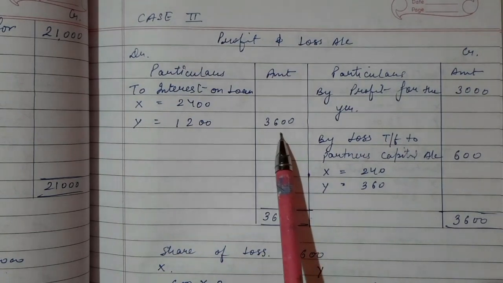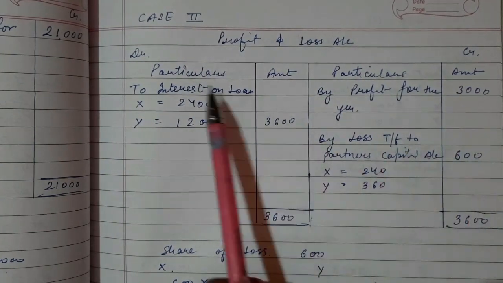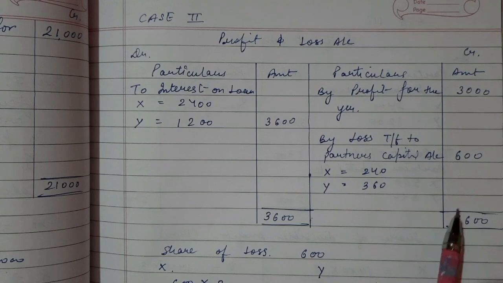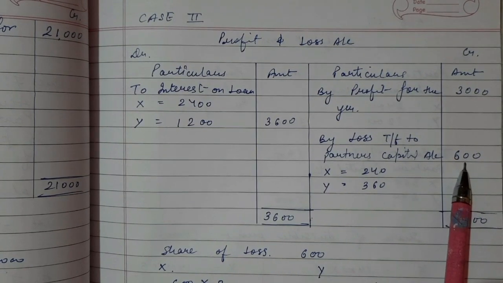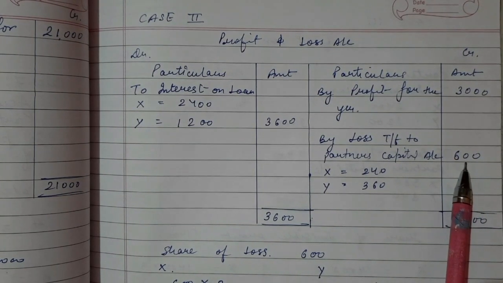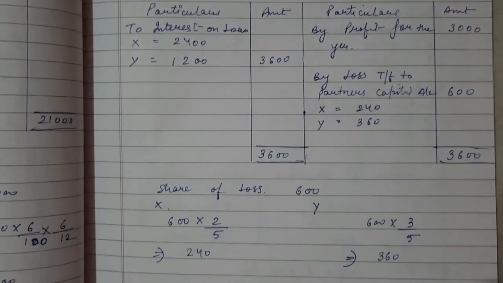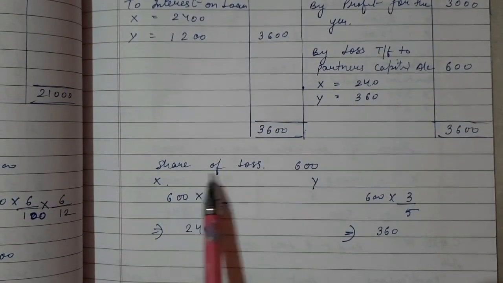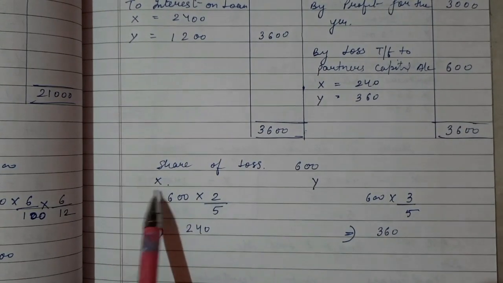I told you if the balancing figure comes on the debit side, then there is a profit. If it comes on the credit side, there is a loss. So we have got a loss of 600 rupees. Now we have to distribute this loss between X and Y, in the ratio of 2:3.